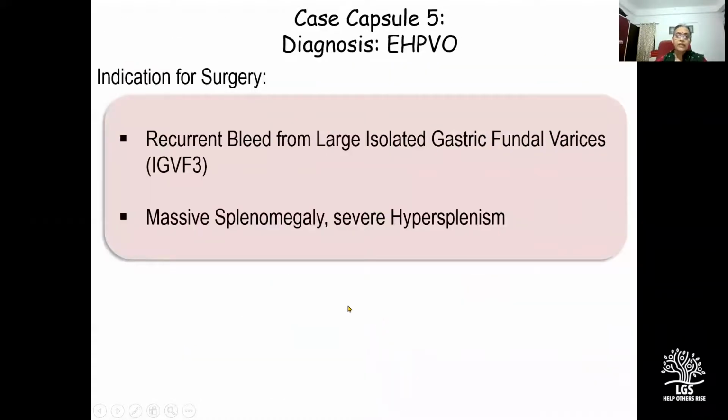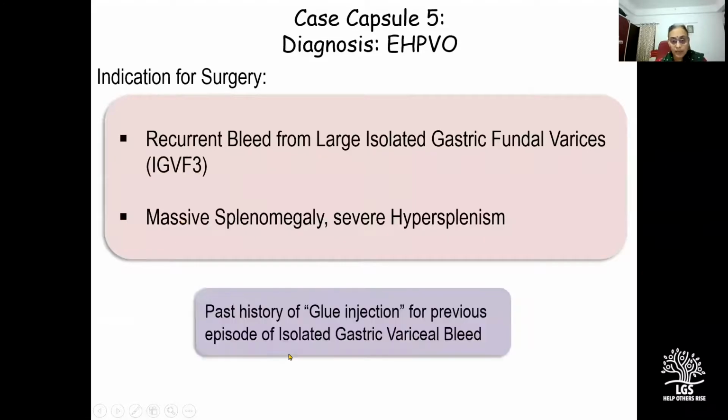Then case 5, the indication for surgery was recurrent bleed from large isolated gastric fundal varices, IGV-F3, with massive splenomegaly and severe hypersplenism. There was a past history of glue injection for previous episodes of isolated gastric variceal bleed. So our endoscopist said that they had nothing further to offer to the child.